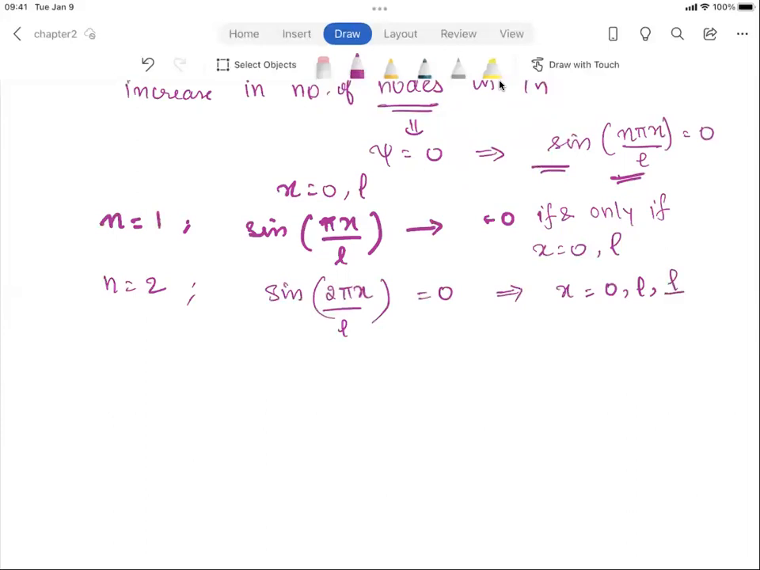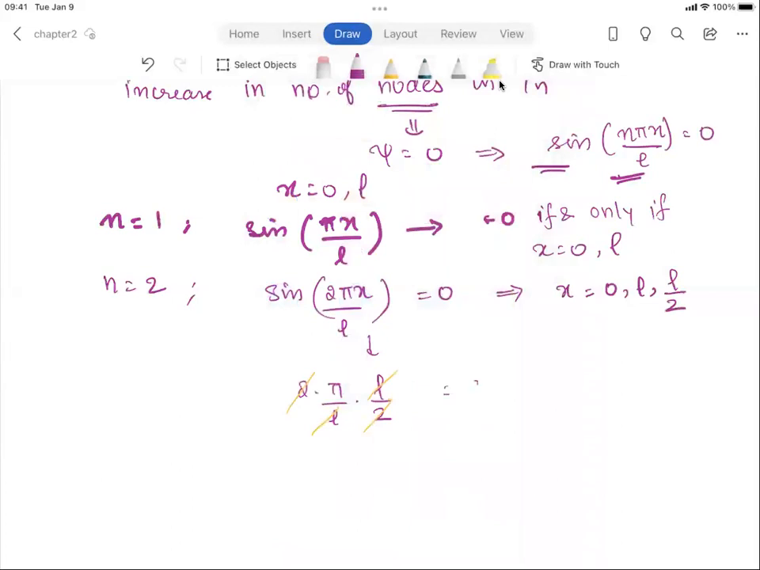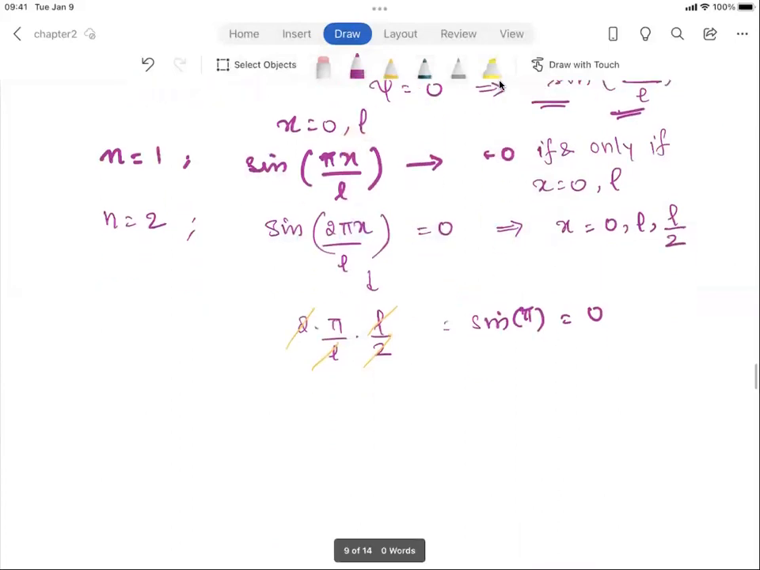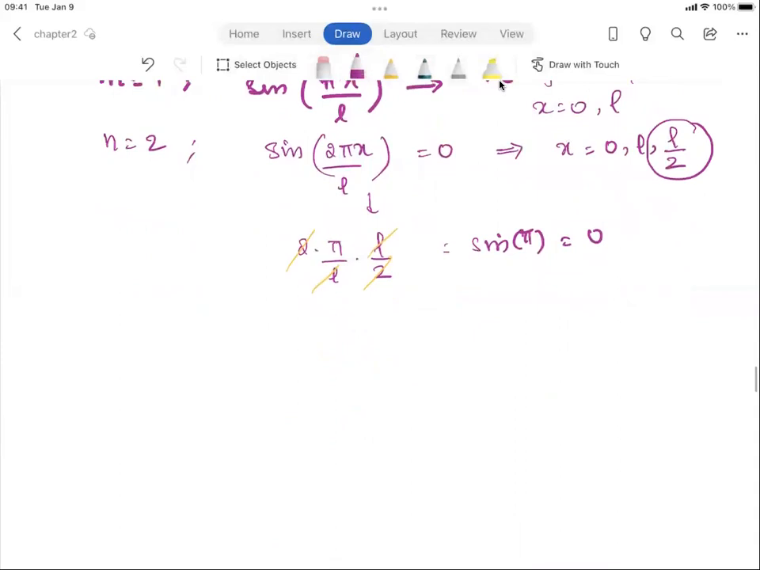But this can also be equal to 0 when x is equal to L by 2, right? When x is equal to L by 2, I can cancel out the L, then I can also cancel out the 2. So you are just going to have sine pi, which is 0, right? So there is one value of x inside the box that will make your wave function go to 0. So you have one node.